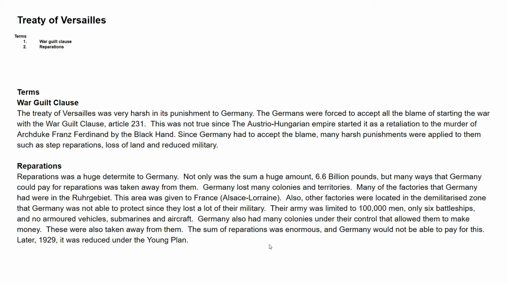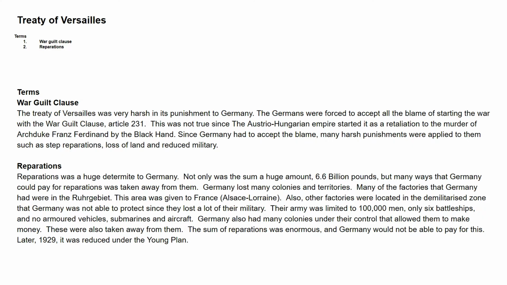So that is what I'm hoping everyone already understands how to do: you take that and make it a B question. You're explaining why the War Guilt Clause possibly caused Hitler to start World War II, and you're explaining why reparations could possibly allow Hitler to start World War II. So again, you can always tweak that question, but you're explaining why. You are not describing what the War Guilt Clause is. You are not describing what reparations are. You're explaining those two things and how those things could have allowed Hitler to cause World War II.